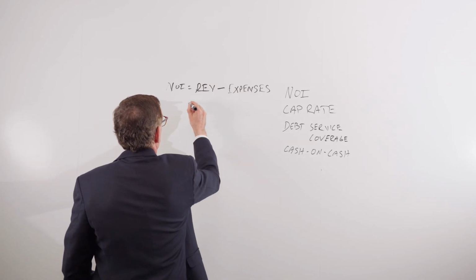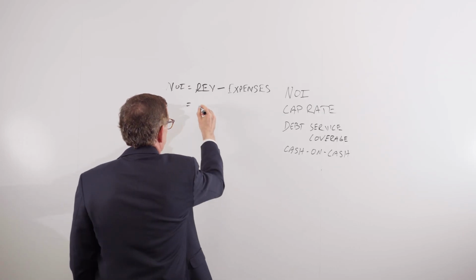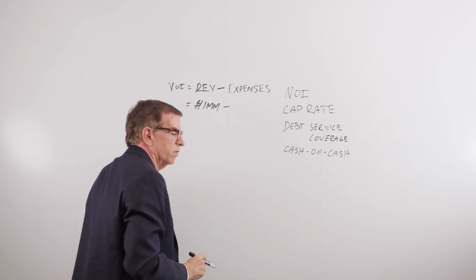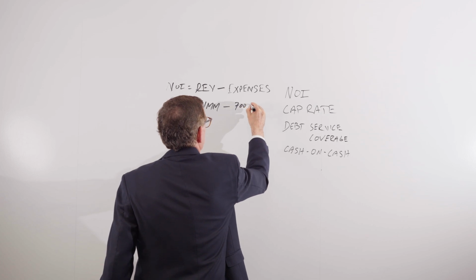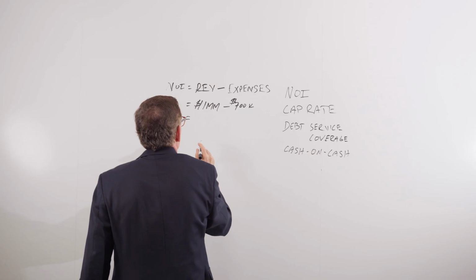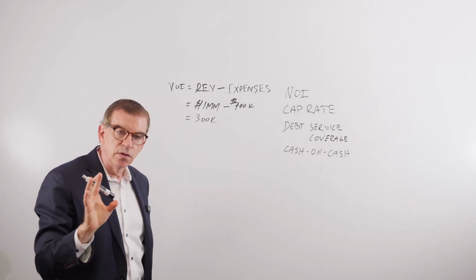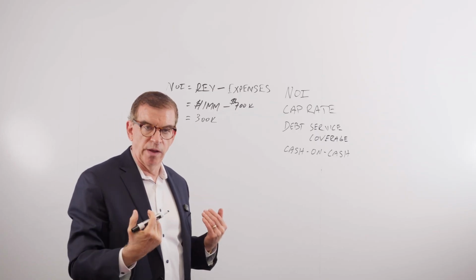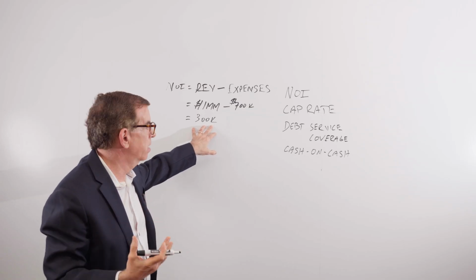Let's say that the revenues for a shopping center are $1 million, and that all of the expenses in a shopping center add up to $700,000. That means that your NOI is $300,000. That is the revenues that flow off of the property after expenses. Okay? That's cash flow, net operating income.